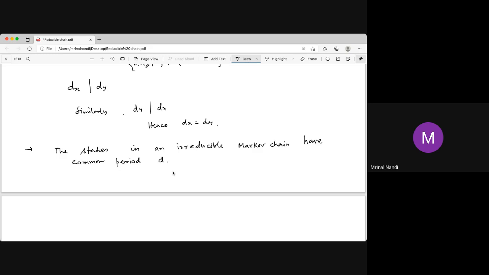So if there are 10 irreducible components, then we say that d1, d2, ..., d10 are the periods of the corresponding 10 irreducible components. So that is the important thing.